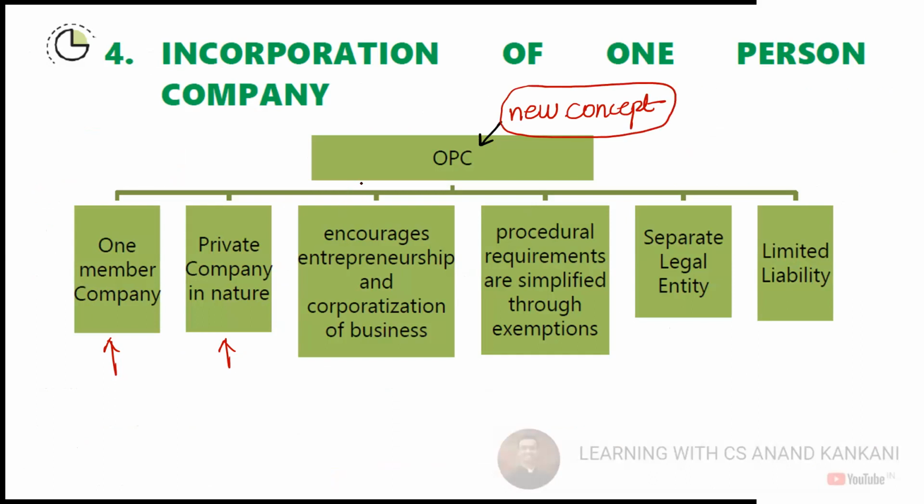It was introduced only in the 2013 Act. Then if you see, it is to encourage entrepreneurship and corporatization of the business. Procedures are made simple and a lot of exemptions have been given to that. Basically, the sole proprietor is now given the two benefits which was the biggest disadvantage for a sole proprietor. So a sole proprietor will be provided a separate legal entity with limited liability, right?